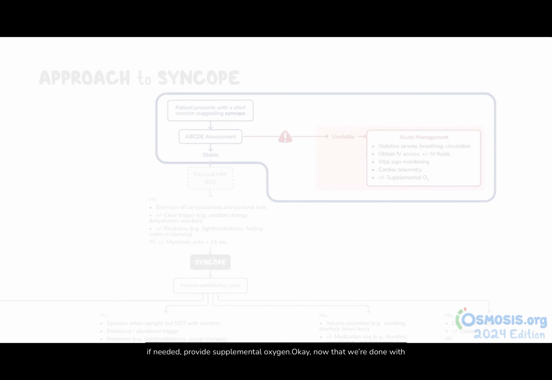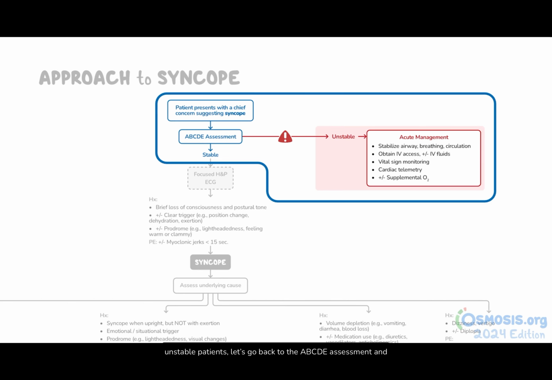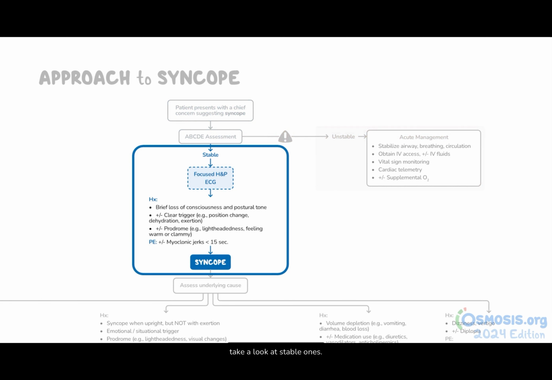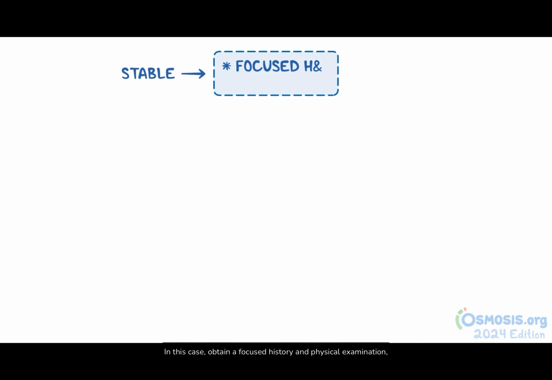Okay, now that we're done with unstable patients, let's go back to the ABCDE assessment and take a look at stable ones. In this case, obtain a focused history and physical examination, as well as an ECG.